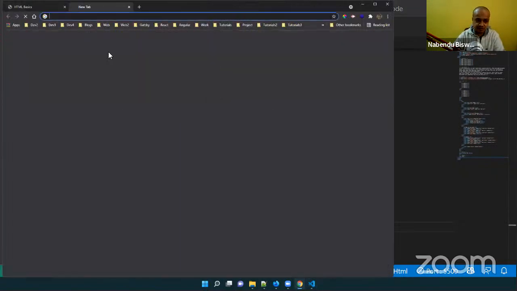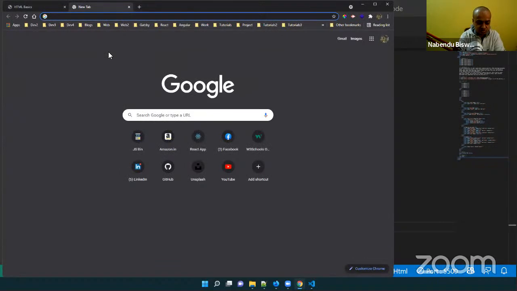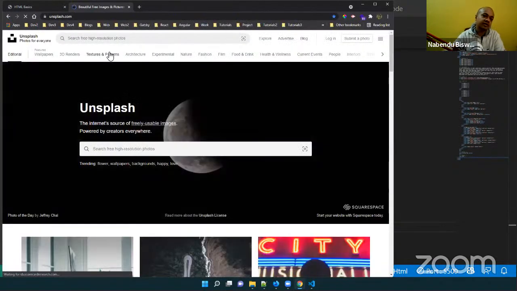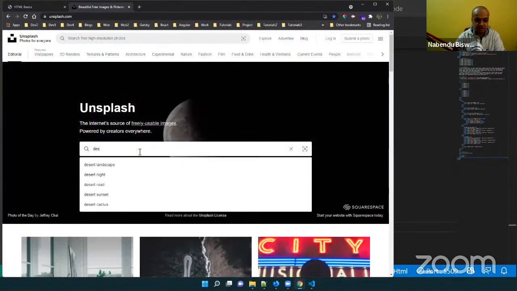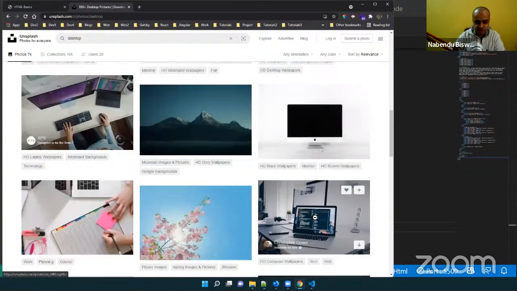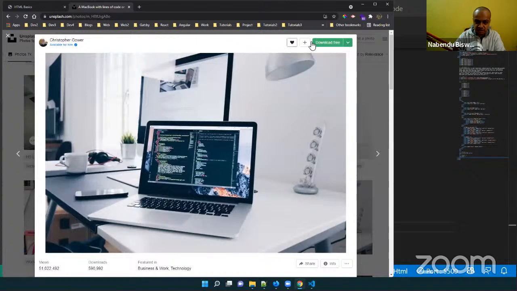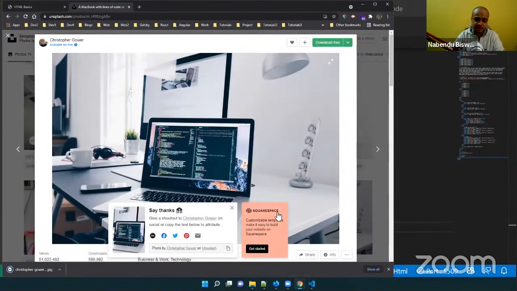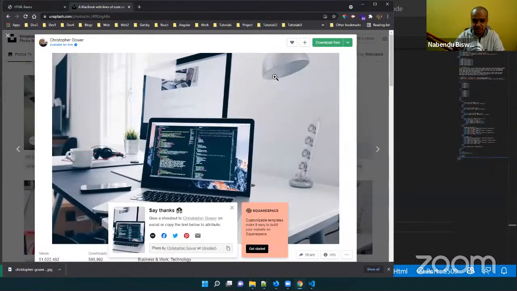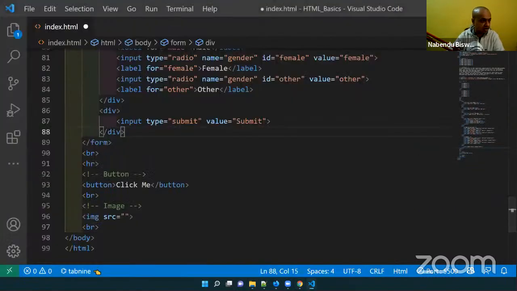Maybe I'll go to unsplash.com, and I'll select a desktop image, maybe this one, and I will just download it. It will download the highest version. Okay, so it is like this, and it is showing the folder. I'll cut it actually, and then I have to move it here.